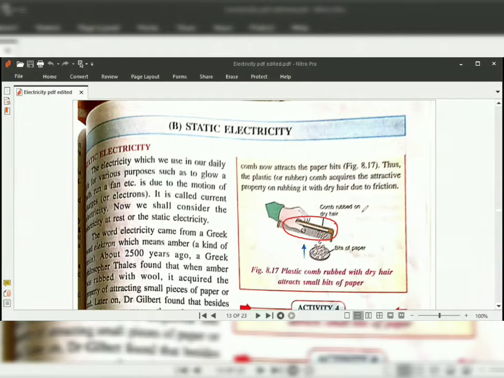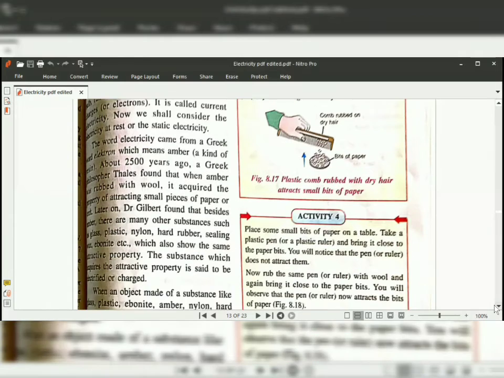So when we are rubbing the comb on hair, the electrons get transferred and the comb as well as the hair will get charged. So now this comb is a charged body and this charged body has acquired attractive property due to which these bits of paper get attracted towards it. So here we have produced static electricity by rubbing the plastic comb over the hair.